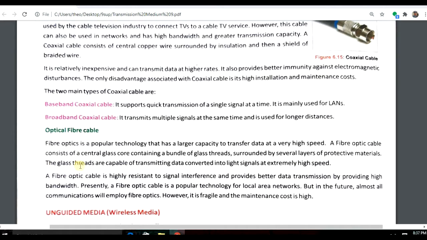But with the glass threads, it is capable of sending the light signal at very high speed. For almost all communication nowadays we are using OFC, but it is fragile and the maintenance cost is high.